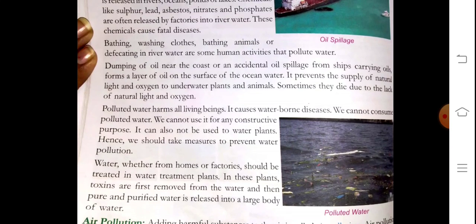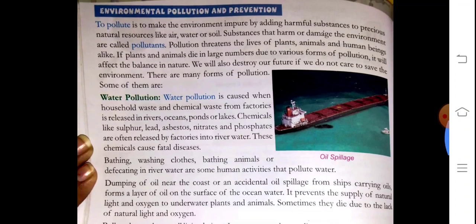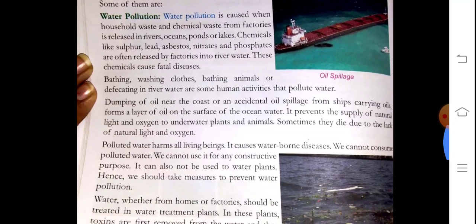So, what is the meaning of this? When so many factories in India do the production of things, the waste material released by the factories goes into the rivers, and the water gets polluted. And when we drink that polluted water, we fall ill with so many diseases. In the previous paragraph, one line is very important. What was this line? If we destroy the environment, we of course destroy our future also.